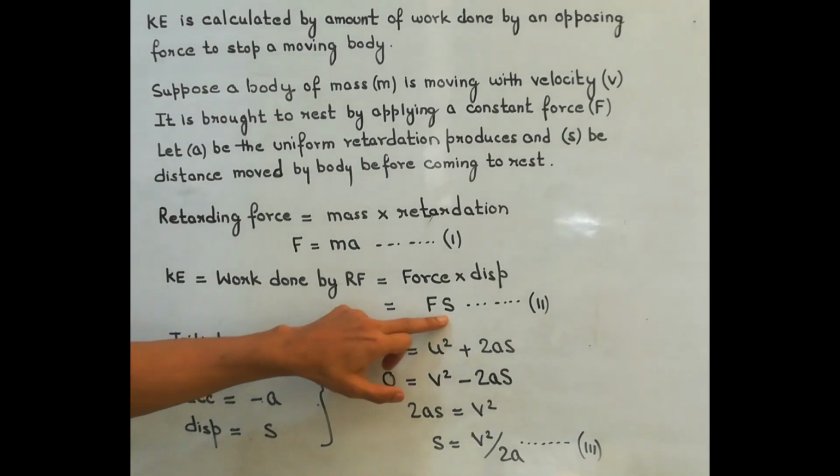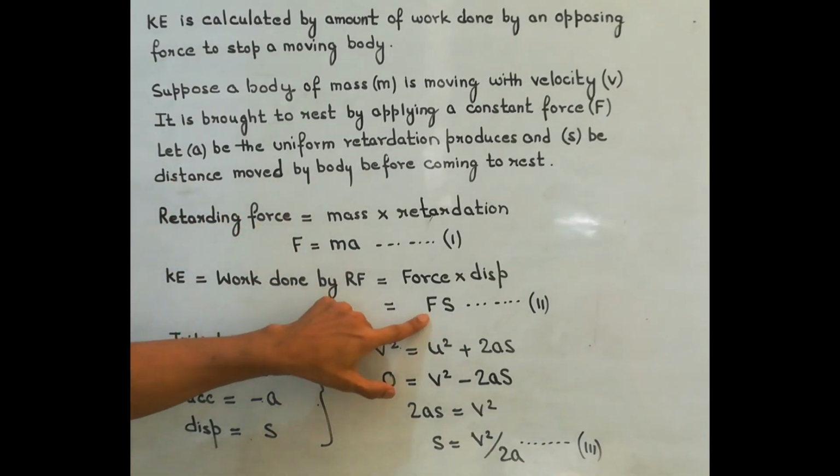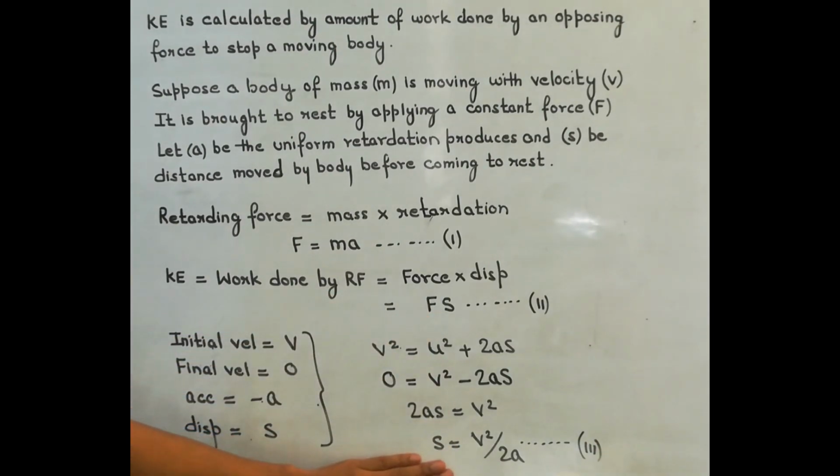Now what we will do, we are required to calculate the formula for kinetic energy. Kinetic energy is equal to Fs. So from equation number 1 you substitute F over here, and from equation number 3 you substitute s over here, and you will get the formula for kinetic energy. So let us substitute.